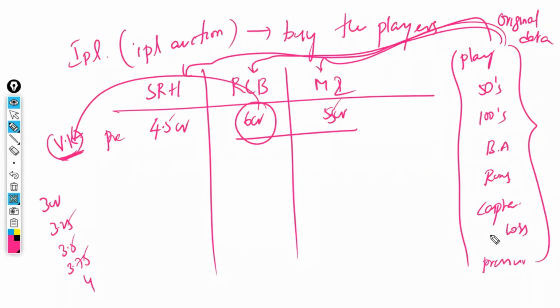Now, for everyone the data is the same. Every data scientist is predicting the same. Means everyone has to predict the same 6 CR, and everyone has to ask for Virat Kohli at 6 CR, right? That is the logic. Everyone has to ask for Virat Kohli at 6 CR only. Then why is SRH getting dropped before 6 CR?